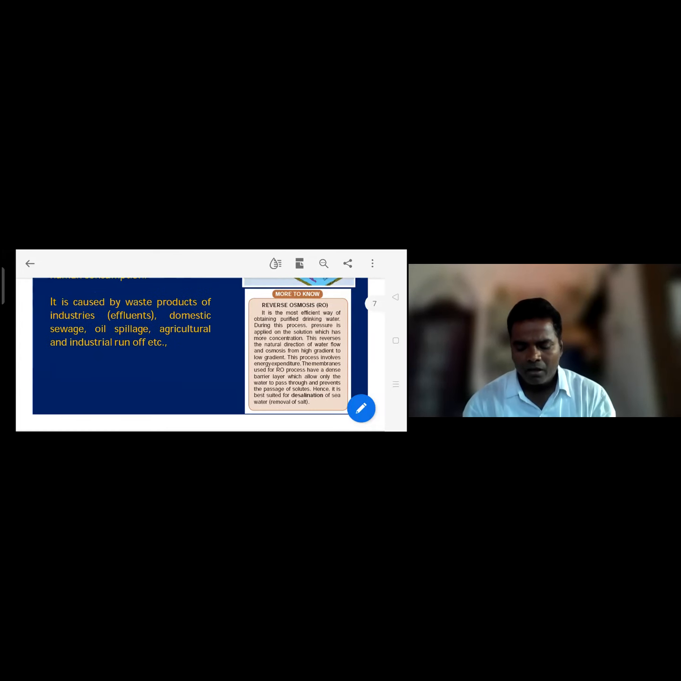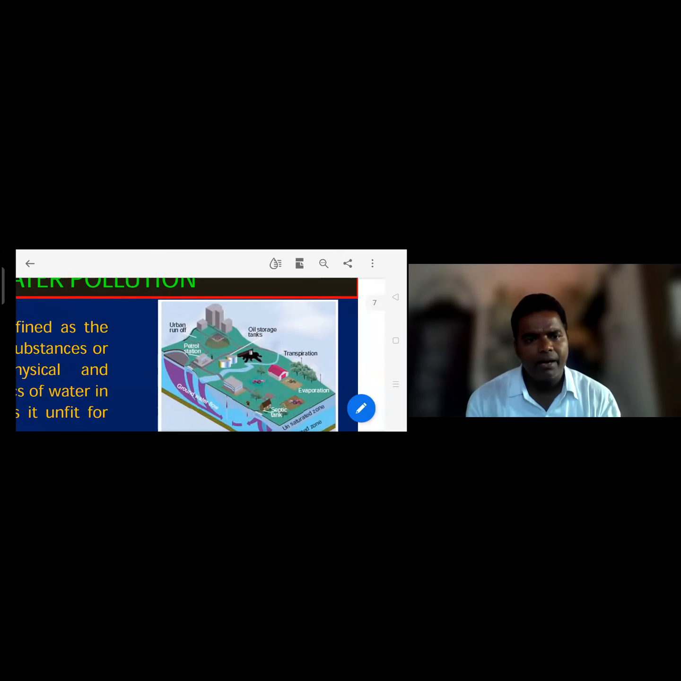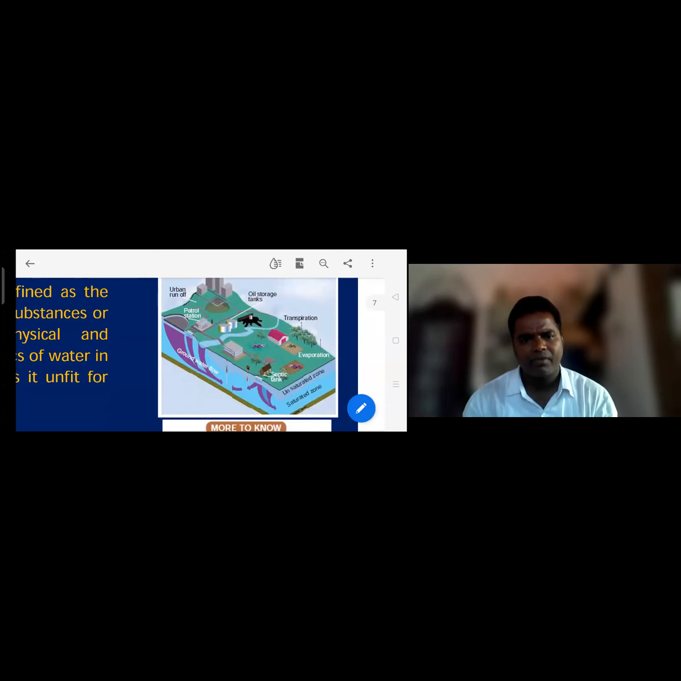The tank bed is man-made. Remember one thing: it is caused by waste products like effluents, domestic sewage, oil spillage, agriculture and industry. So different causes are there for water pollution to take place. See, we are observing urban and industrial petroleum wastages, oil storage tanks, transpiration and evaporation.